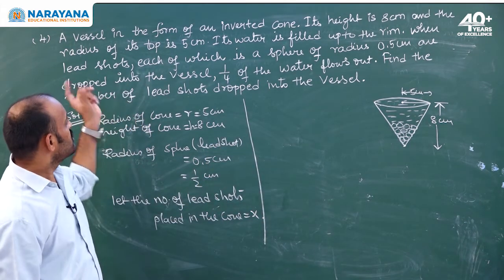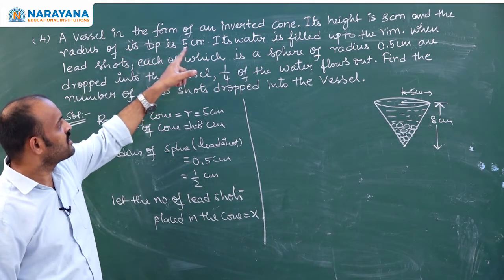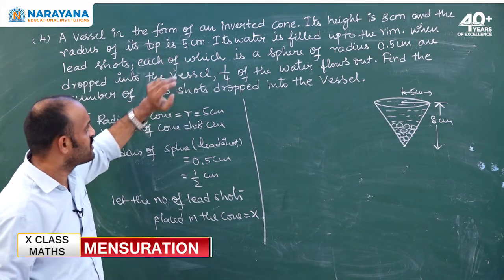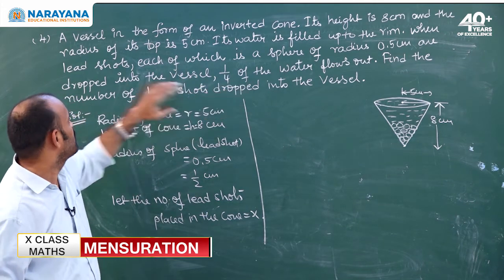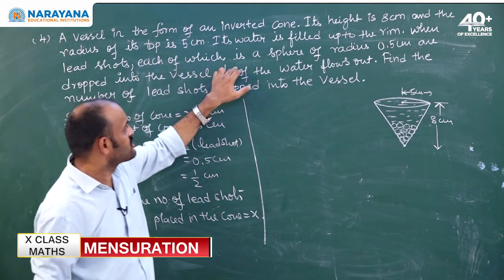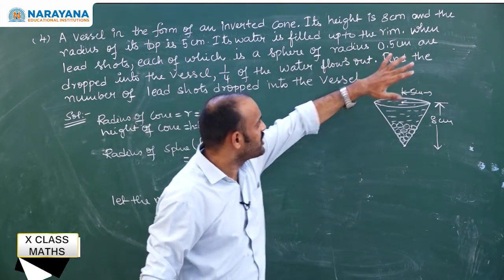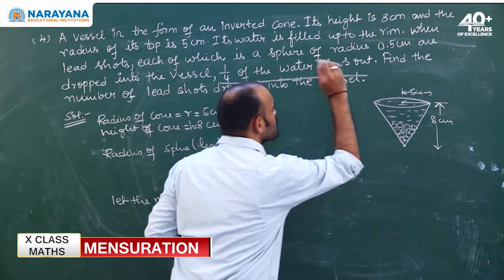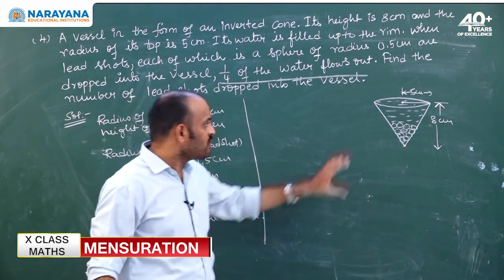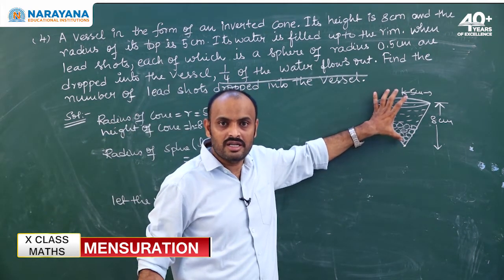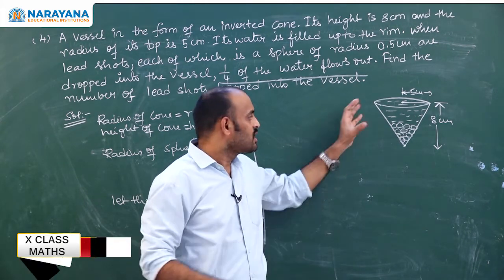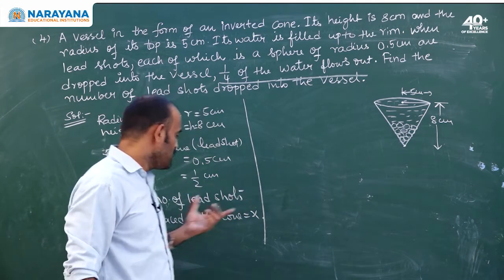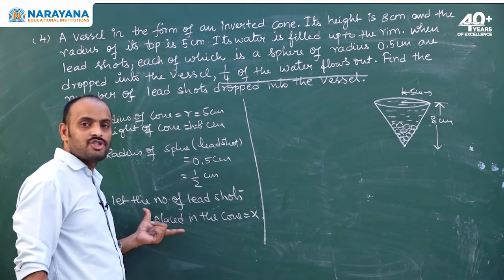So, if you see the question, a vessel is in the form of an inverted cone, its height is 8 centimeters and the radius of its top is 5 centimeters. Its water is filled up to the rim. When lead shots, each of which is a sphere of radius 0.5 centimeters, are dropped into the vessel, 1/4 of the water flows out. Whatever the cone contains, I mean it has some water, in that 1/4 of water comes out because of what? Because of these lead shots.